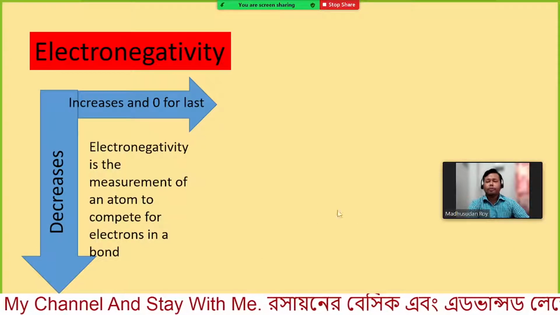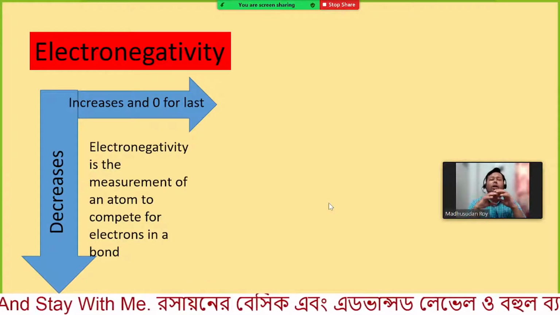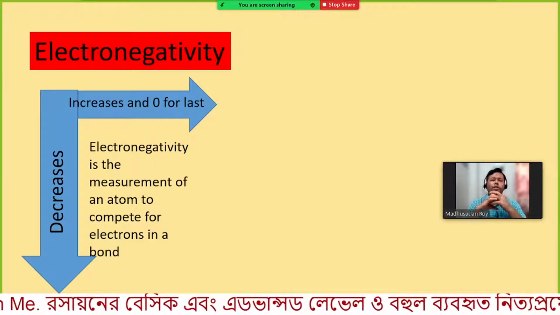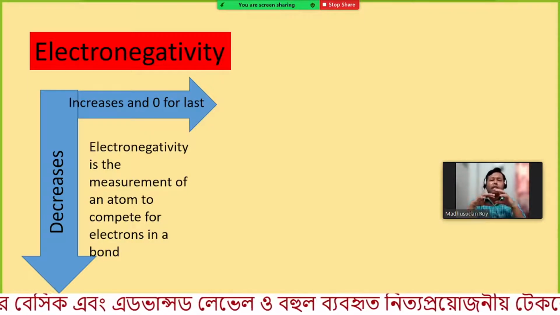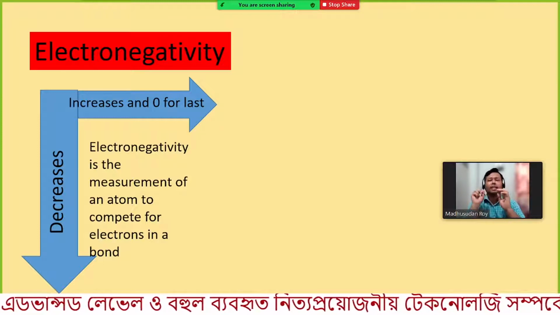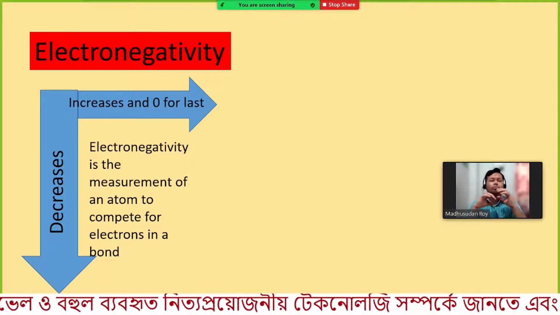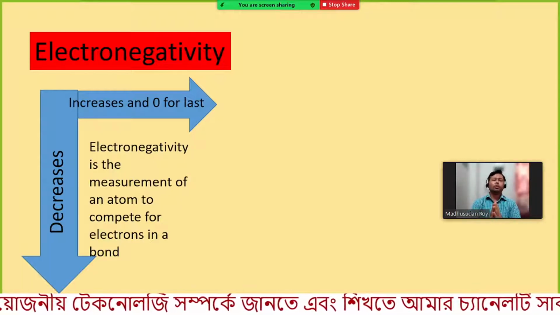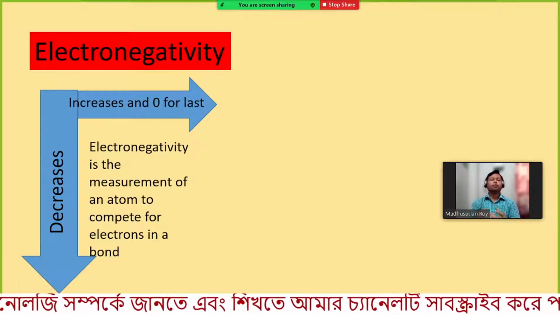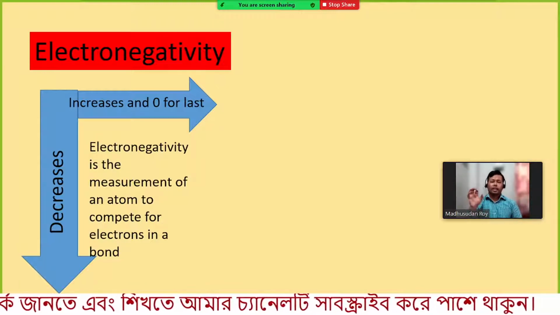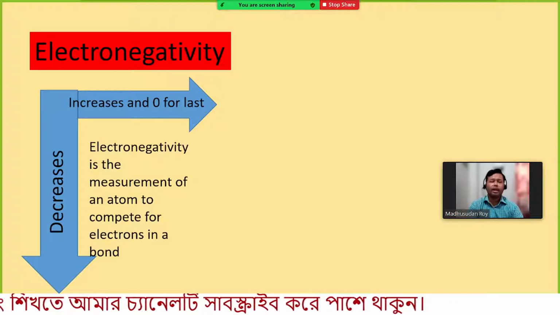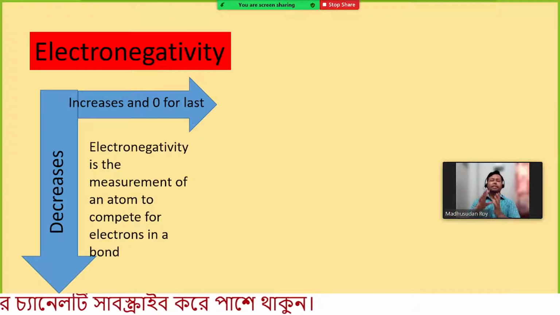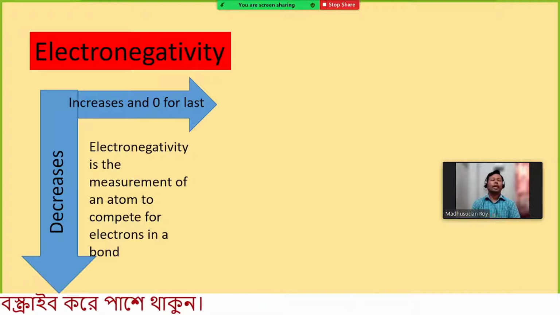So if you have several atoms in a bond, and the shared electrons are attracted to a particular atom more compared to the other, the shared electron will stay a little bit longer towards the atom with more electron affinity. Therefore that element is more electronegative, and the other one is less electronegative.